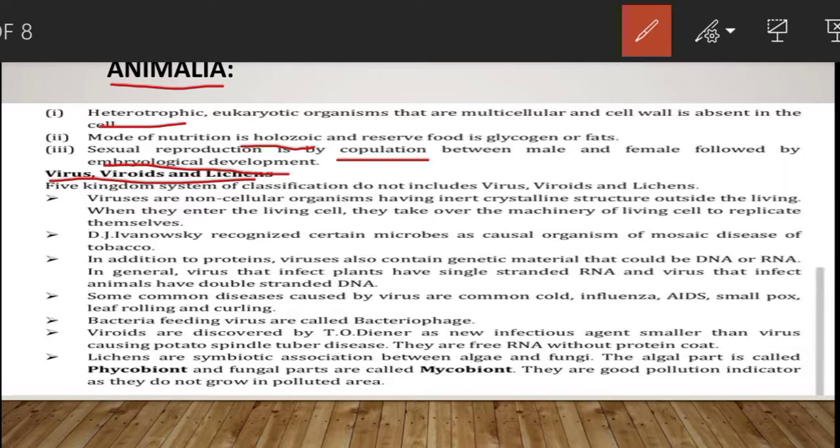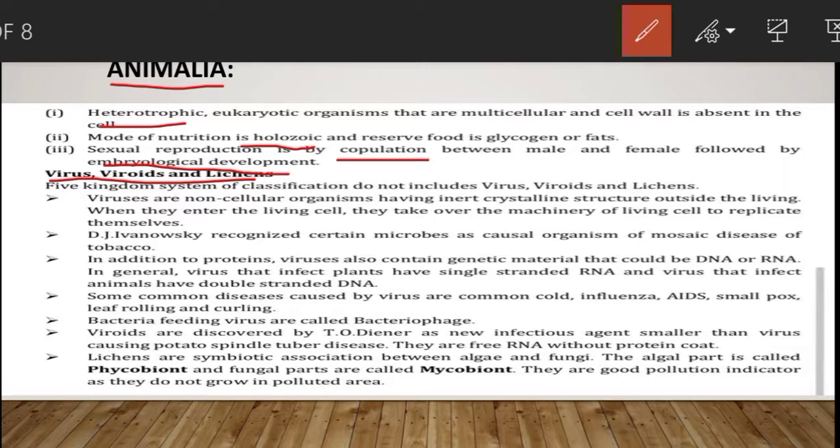As I told you earlier, obligate means compulsorily, उनको एक host चाहिए, living host. अगर living host नहीं मिलता है तो they are non-living organisms. Okay. They do not have any biosynthetic machinery, means वो खुद का कुछ भी प्रोसेस कर सके ऐसा कोई भी मशीनरी उनकी सेल्स में नहीं होता है, उनके अंदर नहीं होता है.